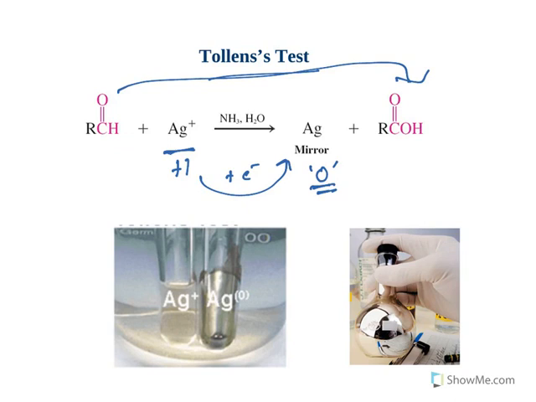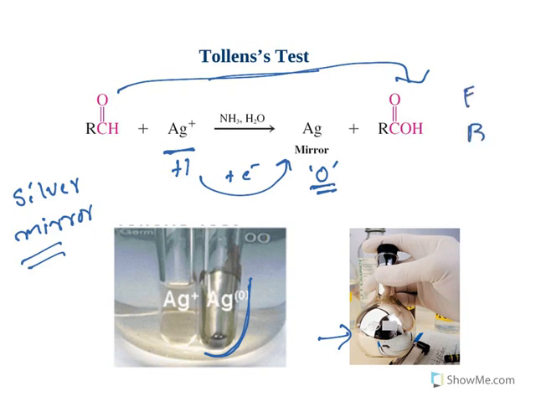Now, the advantage with this test is that it is also known as the silver mirror test. The reason why it is called a silver mirror is that the silver forms a kind of mirror layer on the test tube. Look at this picture. Because of this, it is known as the silver mirror test. Again, the test is given only by aldehydes but not by ketones. So these three tests are important: Fehling, Benedict and Tollens.